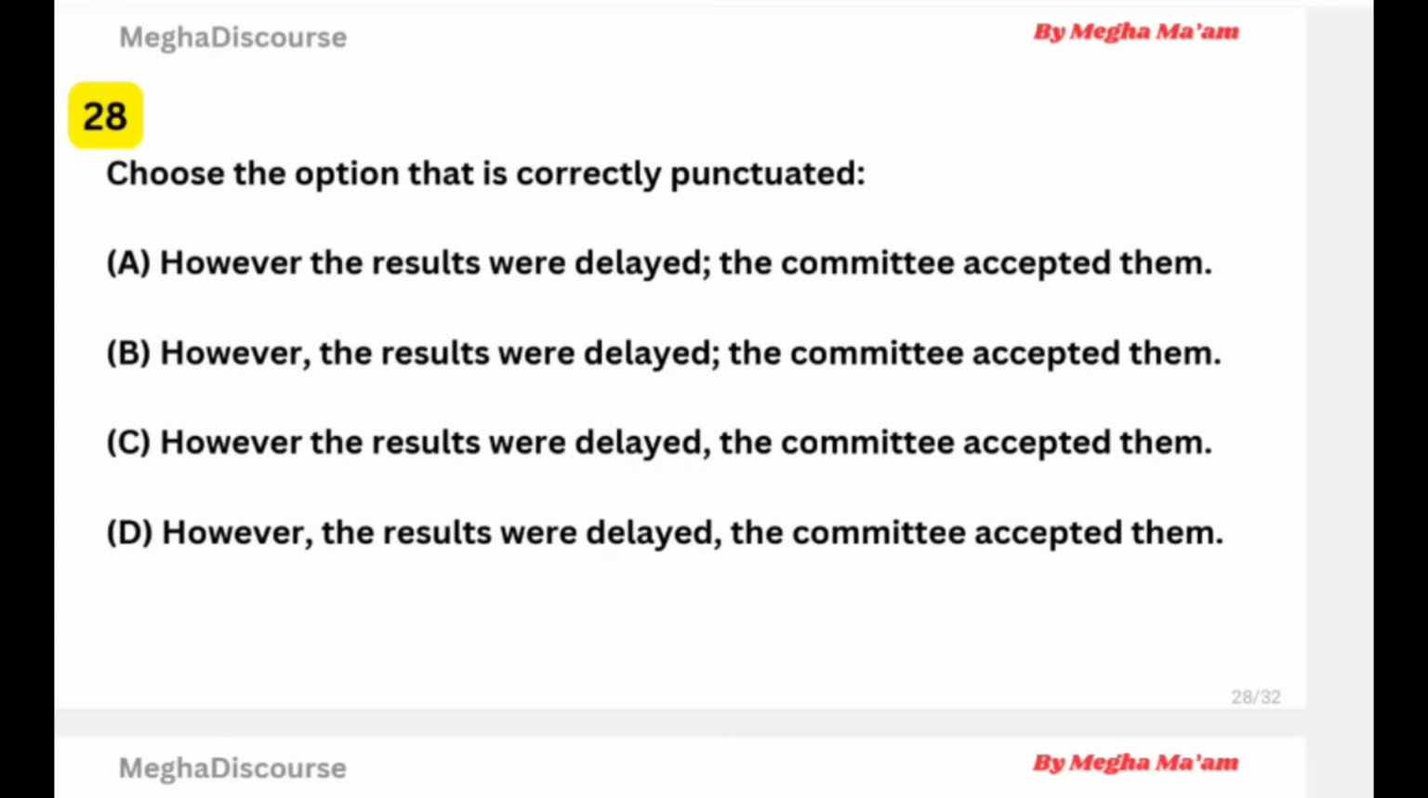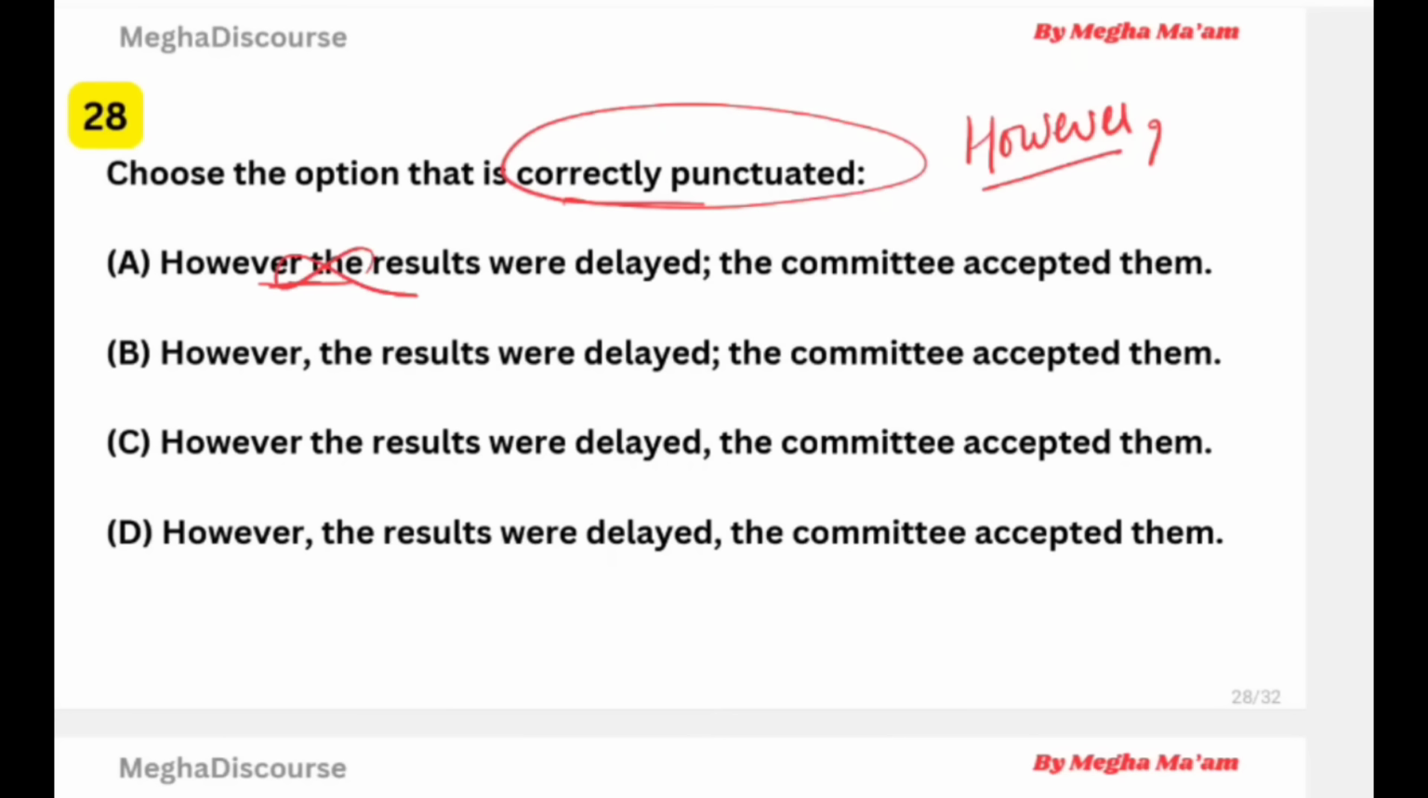28. Choose the option with correct punctuation. Okay. So, "however, the results were delayed". It is very simple that after an adverb like however, moreover, or moreover, we use a comma. Okay. So first we do not have a comma, and we do not have a comma. So reject these two options. 50-50. Now B and C.